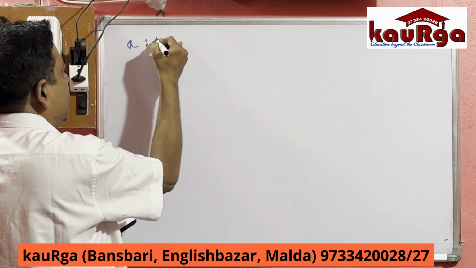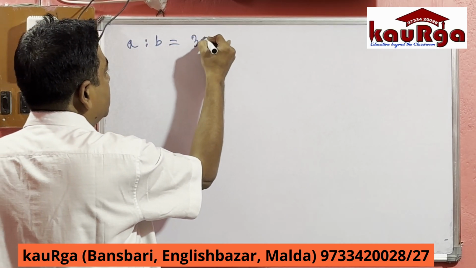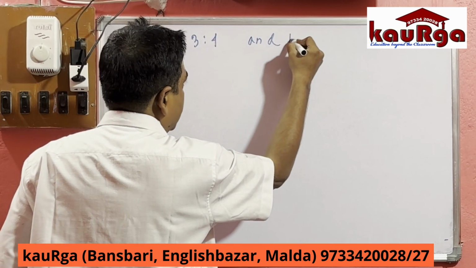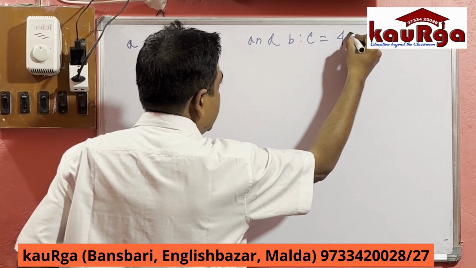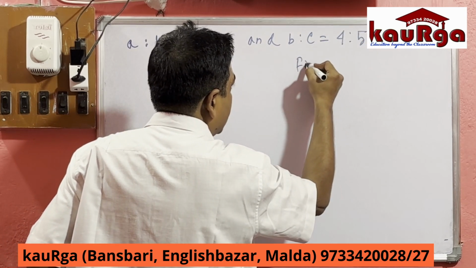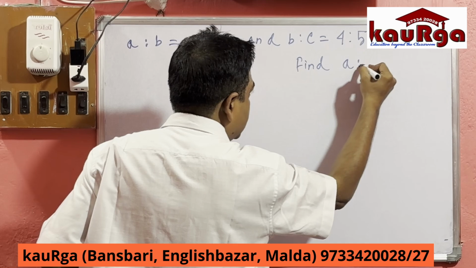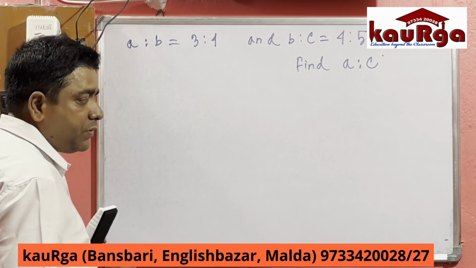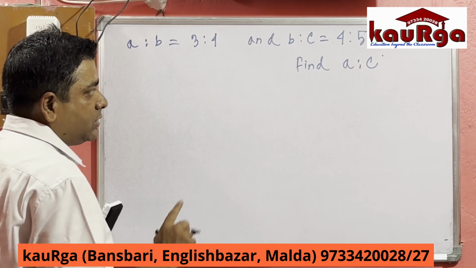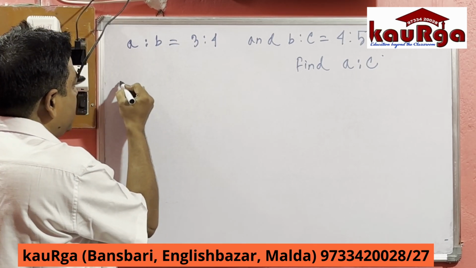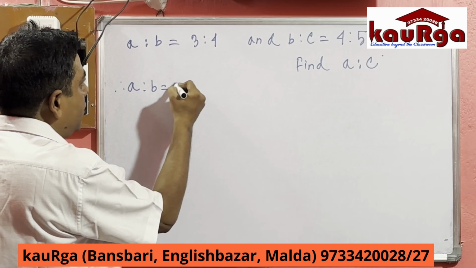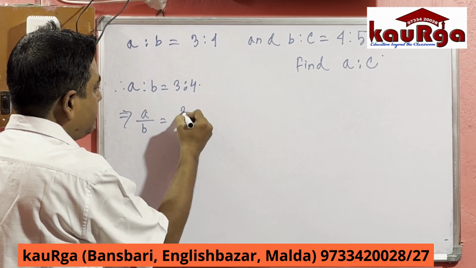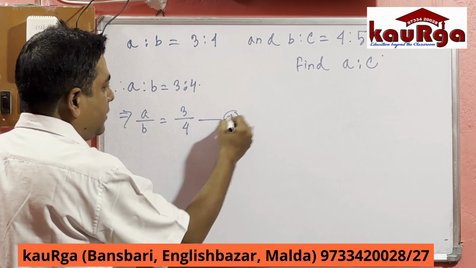Suppose A is to B equal to 3 is to 4 and B is to C equal to 4 is to 5, and we need to find out the value of A is to C. A is to B equal to 3 is to 4, B is to C equal to 4 is to 5, then we have to find out the ratio A is to C. So A is to B equal to 3 is to 4 implies A by B equal to 3 by 4, one equation.